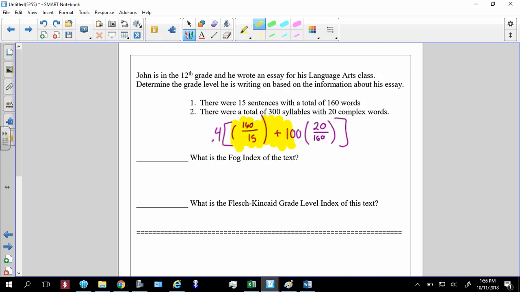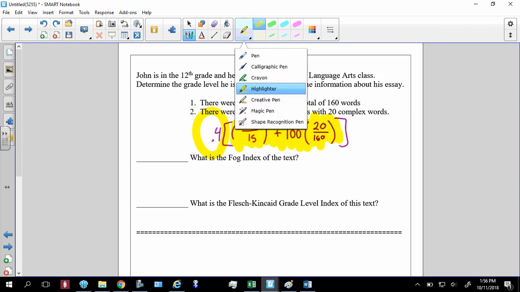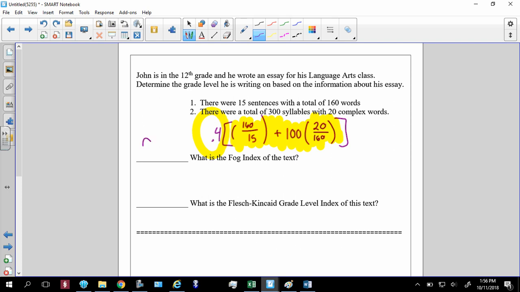Remember to do the entire guts of this thing first, then multiply it by 0.4. So do 160 divided by 15, press enter, then multiply it by 0.4. Your answer should be 9.3.